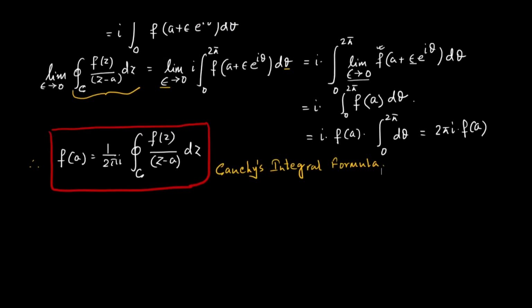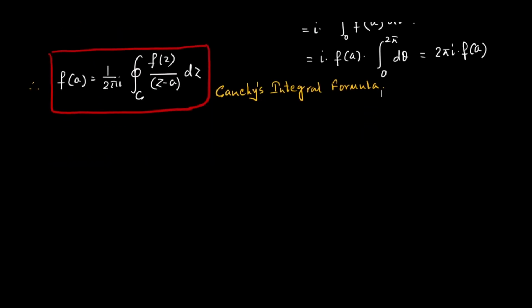Now this formula can further be extended, and under the same conditions, we can further derive that f prime of a, that is the first order derivative of f(z) at z equals a, is equal to 1 by 2 pi i integral along C f(z) by z minus a whole square dz.